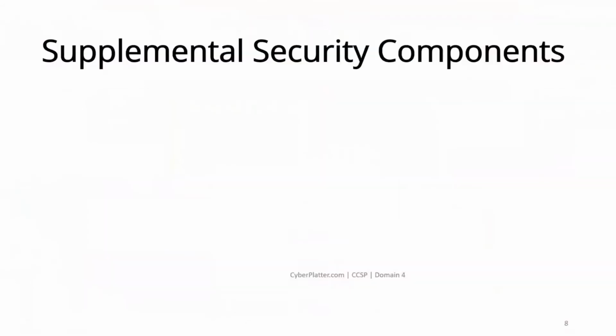The next topic is supplemental security components. Developing cloud applications involves more than a development environment and your application code. Cloud application architecture requires supplemental security components from your cloud infrastructure and a combination of technologies like cryptography, sandboxing, and application virtualization.